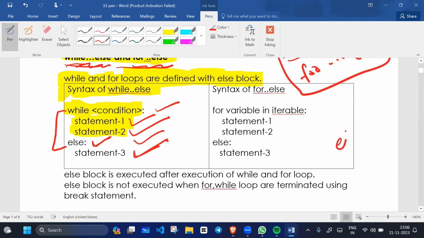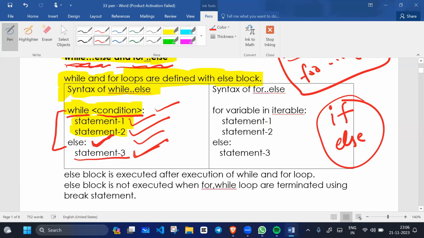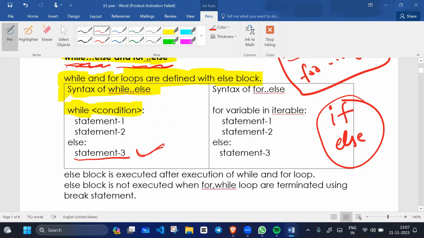Generally we use else with if, but in Python we can also use else with a while block. If the given condition is false, then the else executes. If the condition is false on the very first iteration, no while statement will execute, but the else statement will execute. No matter whether the condition is true or false, when the condition becomes false, the else block will execute, like we used to do in a do while loop.